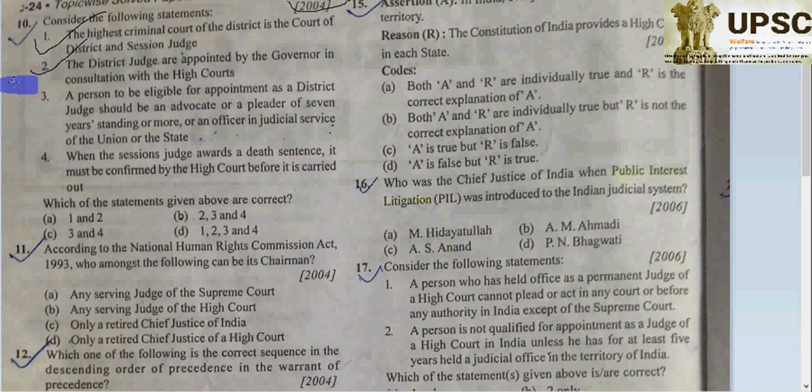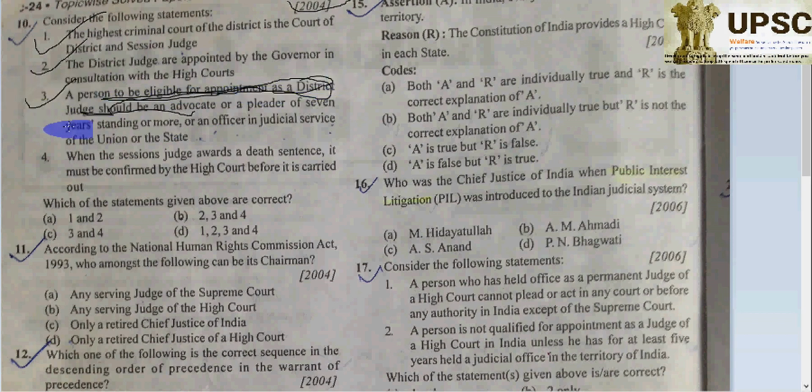I am talking especially about eligibility for appointment in the district, not the High Court. If a High Court were mentioned, then that would be wrong, but it has been given for appointment of the district judge, so definitely it is correct.